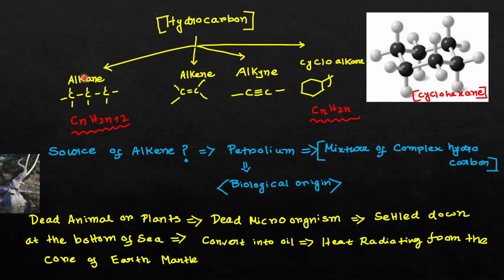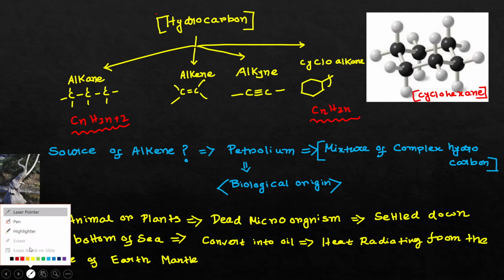One is called alkane. In alkane, the carbon atom is bonded with a total of 4 atoms. You can see that there is no carbon-carbon double bond or carbon-carbon triple bond. Only carbon-carbon single bonds will be there in alkane compounds. The alkane compound has the general formula CnH2n+2.